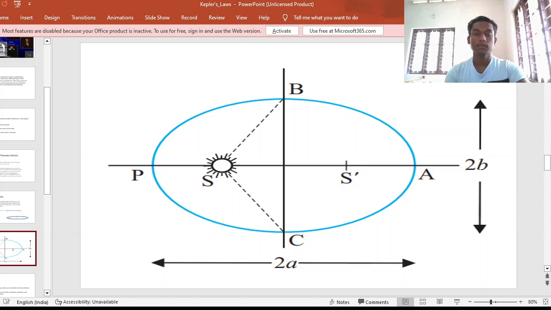This can also be explained by F = ma, as F is directly proportional to a. When force increases, the acceleration of the planet also increases. So here at P, force will be larger, hence the velocity will be larger. At A, force will be less, so the velocity will be less.